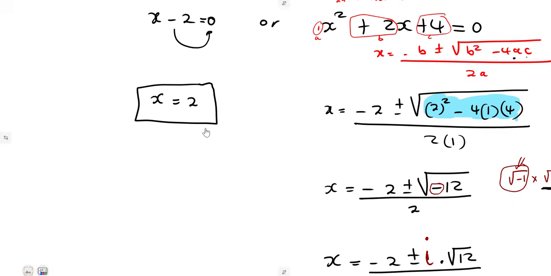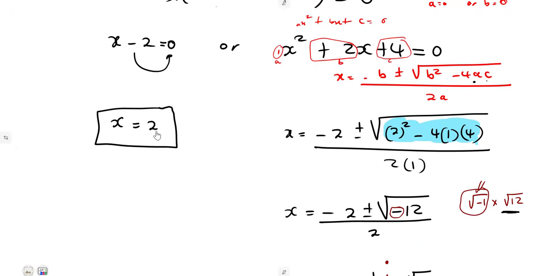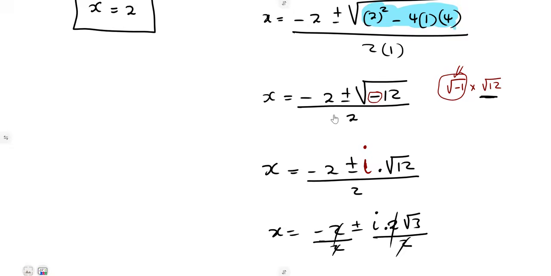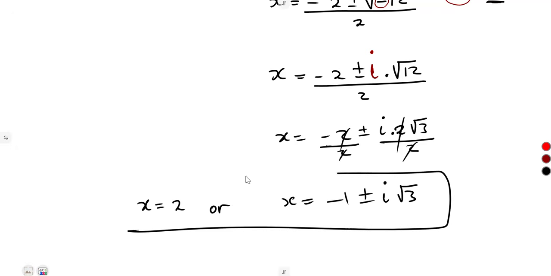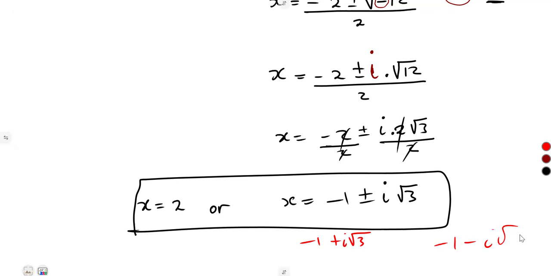But remember, there is that solution that we obtained before. The x is equal to what? The x is equal to 2. So it's part of the solutions here. So we are saying that x is equal to 2 or x is equal to this. You can have this one also as a decimal if you want. You can separate them: minus 1 plus i square root of 3, another one minus 1 minus i square root of 3.